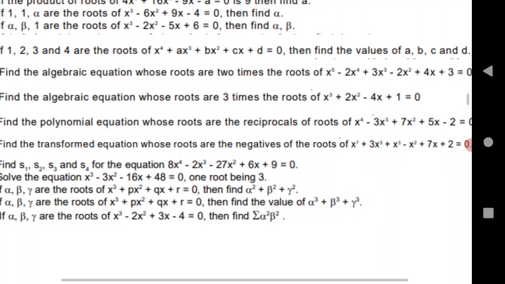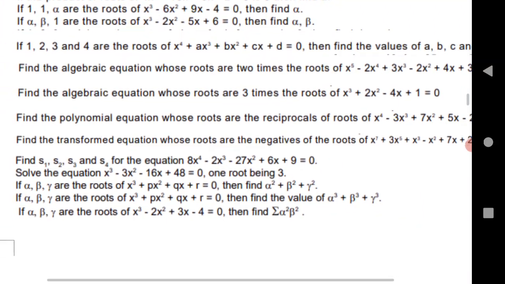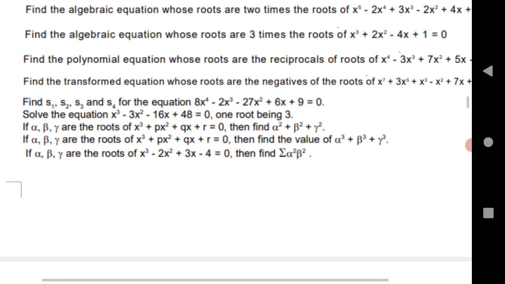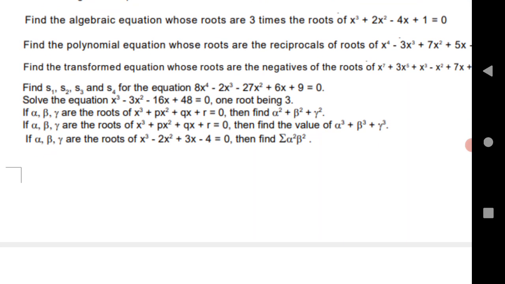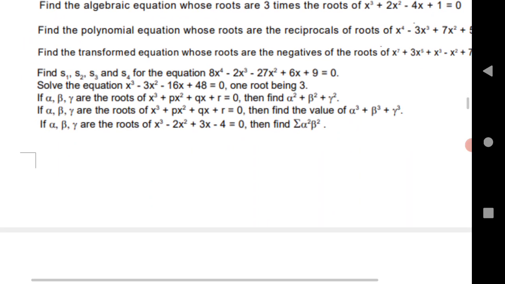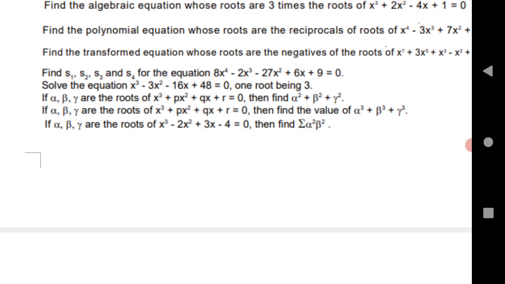An algebraic equation whose roots are given, two times and three times reciprocal negative. Next is find s1, s2, s3 for the equation 8x^4 - 2x^3 - 27x^2 + 6x + 9. Solve the equation, one root being 3.